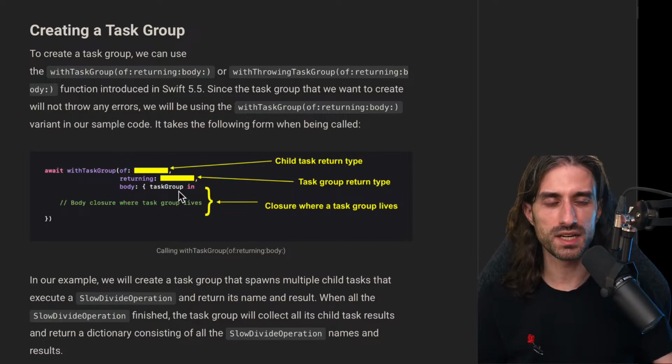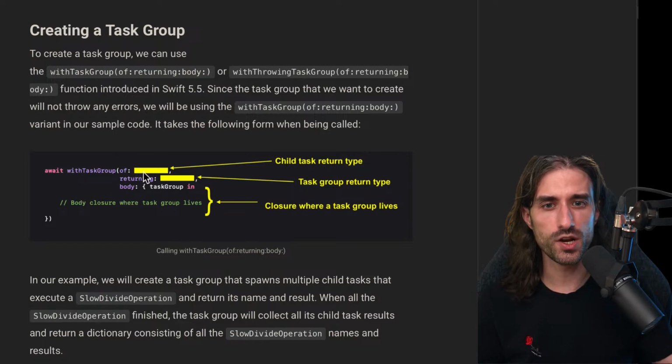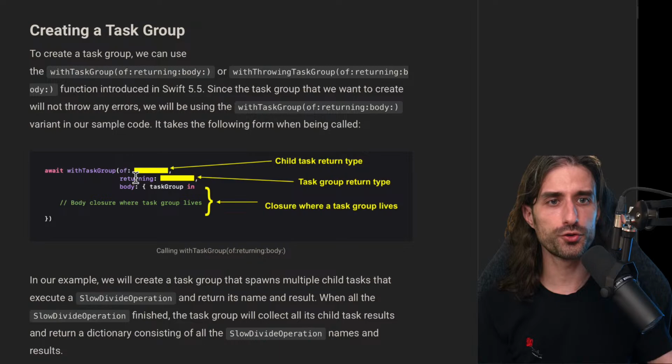So the idea is that typically, let's imagine that our task group is supposed to fetch several UIImages. It would be a task group of UIImage.self because each task will return a UIImage, and the task group itself would be returning an array of UIImage because here we want to collect the images in an array. But you could imagine, for instance, all of the tasks return a number, and the task group itself also returns a number because the task group is returning the sum of all the numbers returned by the child tasks.